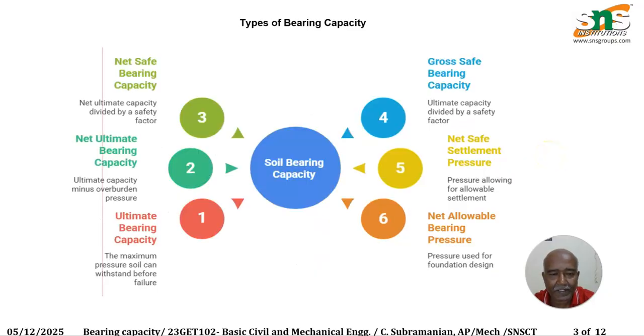Next, there are types of bearing capacities: the net safe bearing capacity, the net ultimate bearing capacity, the ultimate bearing capacity, and the gross safe bearing capacity, the net safe settlement pressure, and the net allowable bearing pressure. According to these six bearing capacities, we have to design the construction of the building itself.